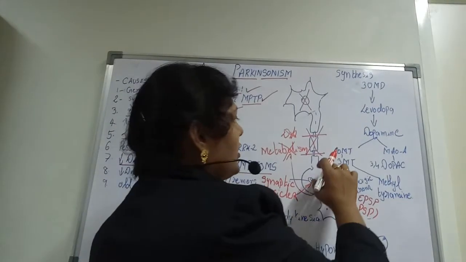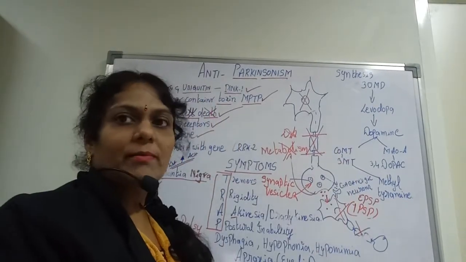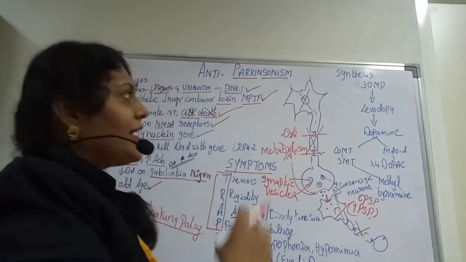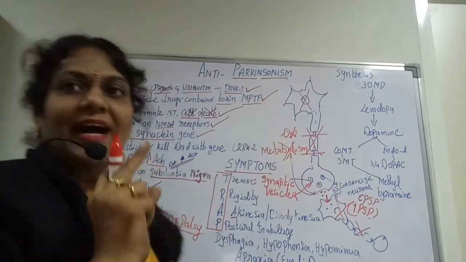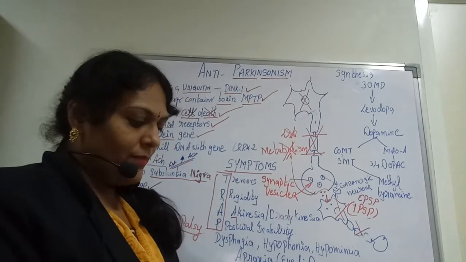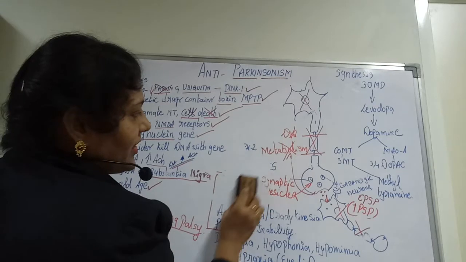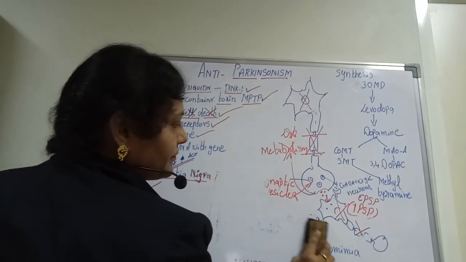And here, if you want to see why the metabolism has been disturbed and what the synthesis of dopamine is, the dopamine synthesis is done in two places. I am just erasing the diagram here. I am using the symptoms so that you can understand more and more.